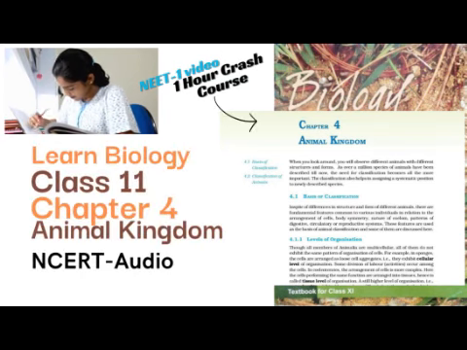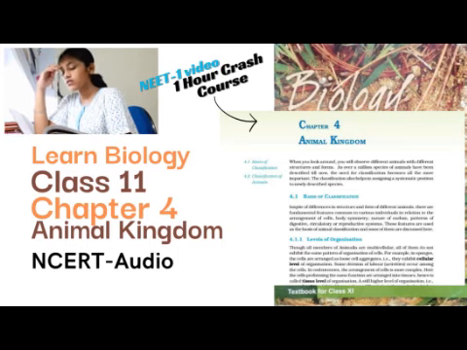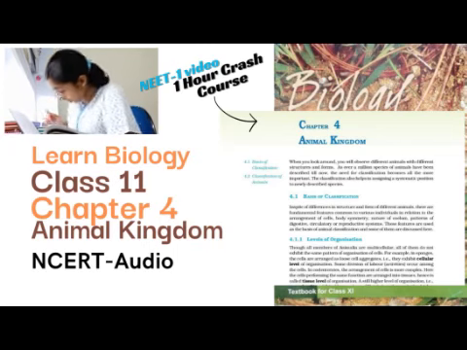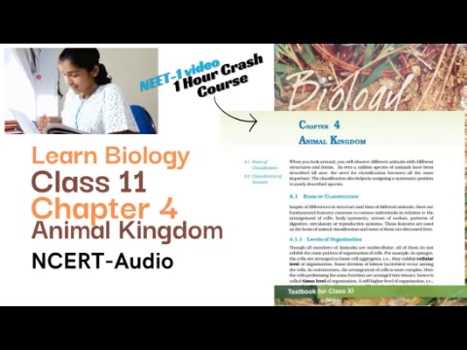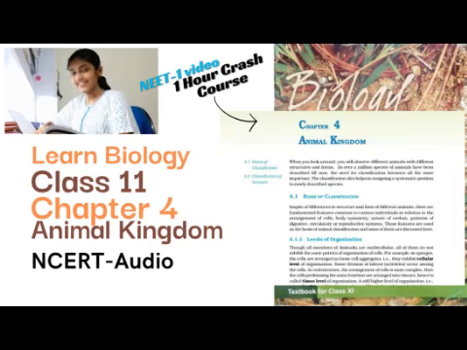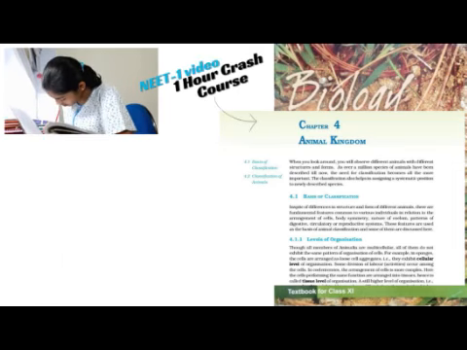The most distinctive feature of echinoderms is the presence of water vascular system, which helps in locomotion, capture and transport of food, and respiration. An excretory system is absent.